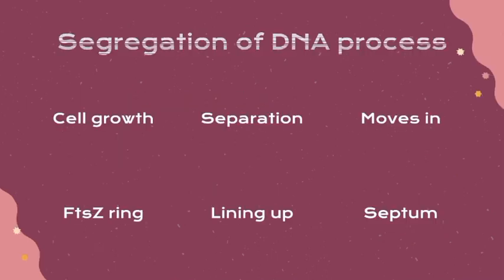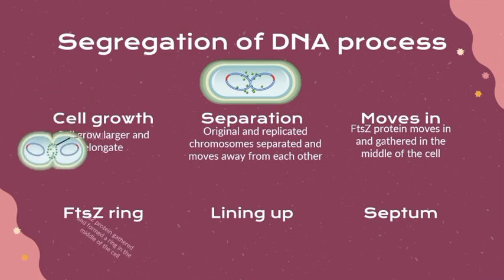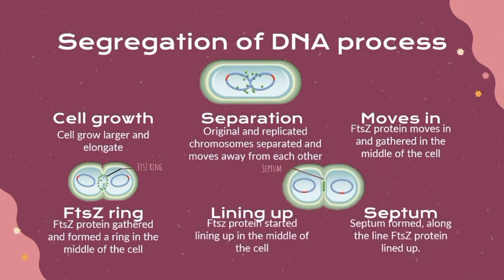Now let's look in detail at the process of segregation of DNA. First will happen cell growth and separation of the chromosomes to the opposite poles. As said before, segregation of DNA is a continuous process. So, as the cell elongates, the chromosome is replicated and at the same time separated. At that moment, FtsZ protein in the cell will also move in and gather in the middle of the cell, slowly forming the FtsZ ring. Well, it didn't stop there. FtsZ protein moves further in, lining up in the middle of the cell, which will become a sort of guide where the septum will form. As the septum is formed, the cell is ready for the next step.